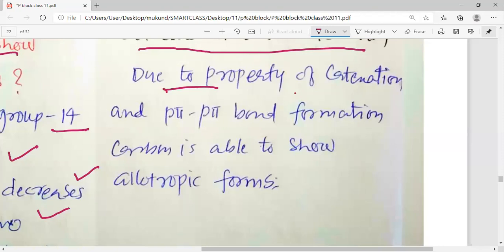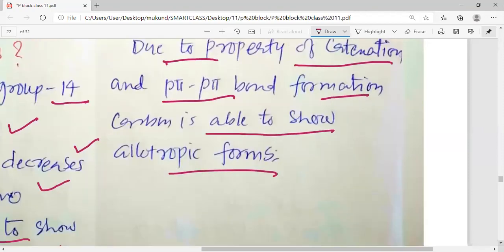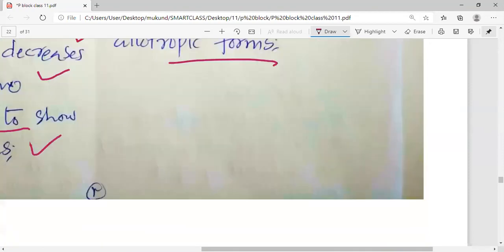Due to the property of catenation and pπ-pπ bond formation, carbon is able to show allotropic forms. So please remember, suppose someone asks you why carbon shows allotropes, or why an element shows allotropes. Those elements which have the ability to make pπ-pπ bonds or multiple bonds at the same time, if they have a very strong bond, they generally show allotropes. Do you know, my dear students, which elements show allotropes? Students, I am asking you, do you know which elements show allotropes? Carbon. Apart from carbon?